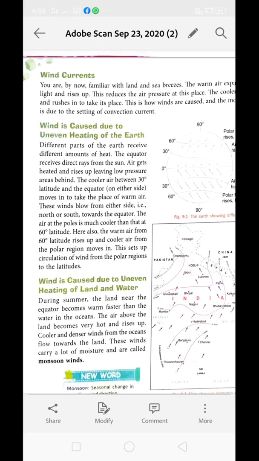To balance the air pressure, the cooler and denser air present above the ocean surface will move toward the land area. This will create a sea breeze. As the air is moving from the ocean surface to the land area, this air carries a lot of moisture, and that is why it is called monsoon wind.